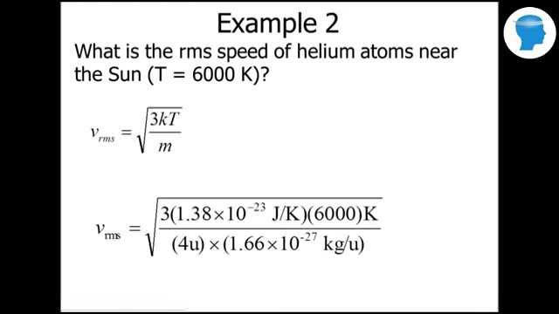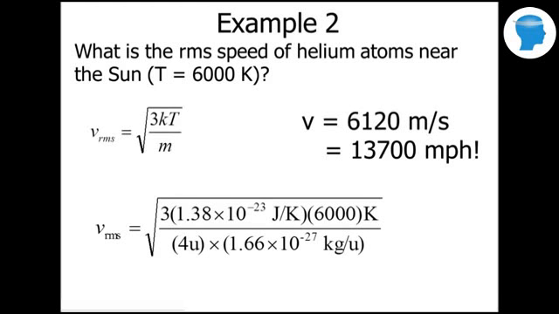The mass of helium, an alpha particle, is 4 u times 1.6 times 10 to the negative 27 kilograms per u. Solving, we get 6,120 meters per second, or 13,700 miles per hour. So that's how fast those particles of helium are moving on the sun's surface.